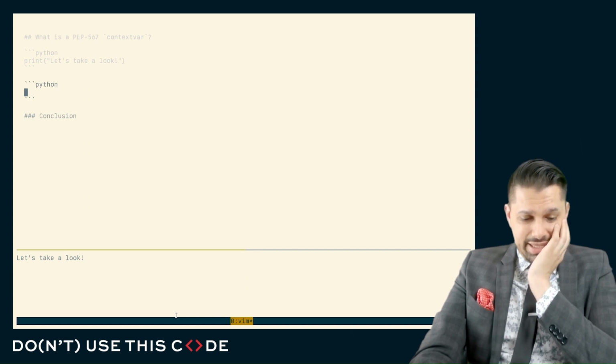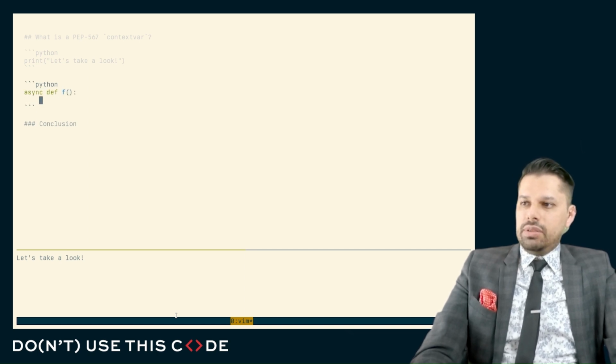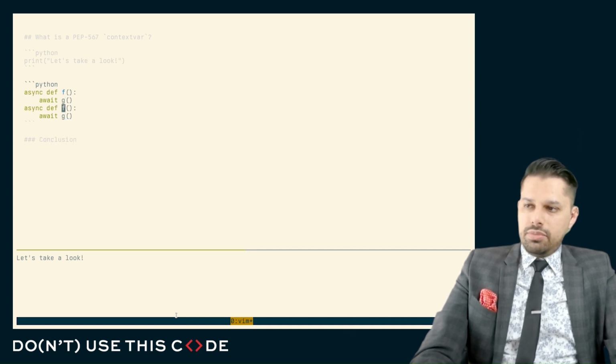And if it's the case that we need to pass data between asynchronous units, and those asynchronous units do not form a very clean hierarchy of, say, F calling G, calling H, well, we need to have some way to pass data in between them.